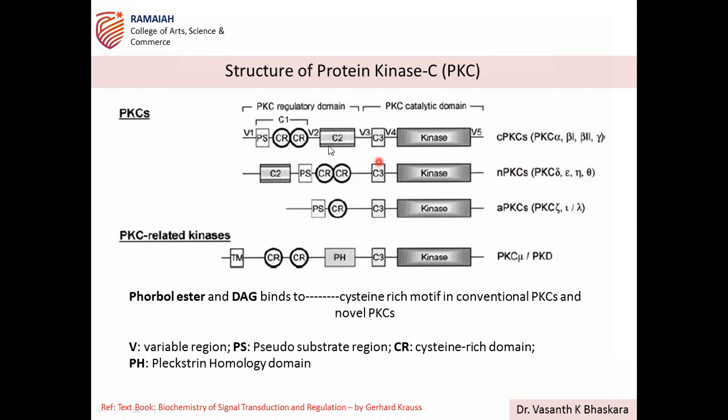So this is the way you have to practice the structure, and mainly it is the regulatory domain, as we discussed. Novel and classical have more resemblance, but their activators are different. So the C1 domain and C2 domain are towards the N terminal, whereas towards the C terminal there is a kinase domain, the catalytic domain. This is PKC-related kinase. There is another type of kinase also written here, and you have cysteine-rich sequences and a pleckstrin homology domain.